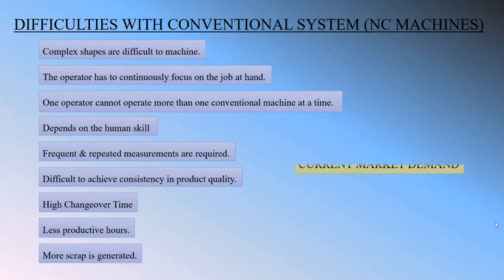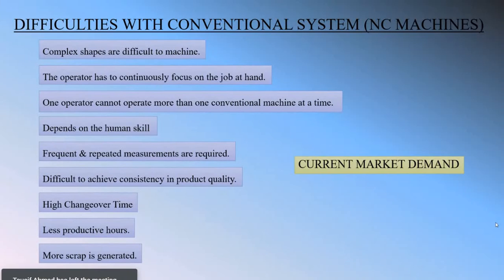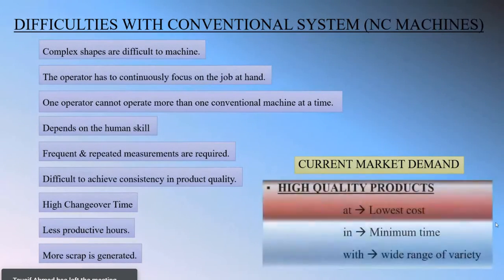What I want to discuss is, what is the current market demand? The current market demand is for high quality products, but with three criteria. The first is high quality products at the lowest cost, which is the customer or market demand. The second is high quality products in minimum time. And the last is high quality products with a wide range of variety. These are the basic difficulties in the conventional system.